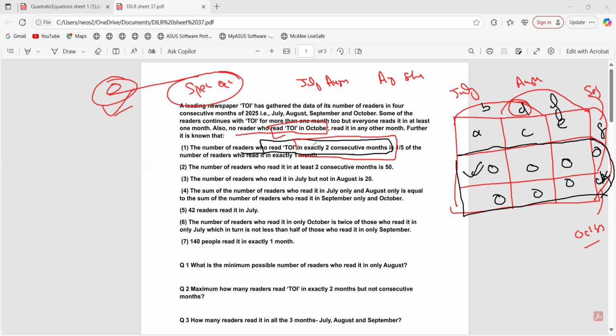Exactly two consecutive months, fine. So two consecutive months means July, August, and August, September. For July, August, which one is it? This one, D, right? August, September is which one? E. So can I write D plus E would be what? It is 1 by 5th of the number of readers who read in exactly 1 month. The 1 month regions are B, F, G, and H, right? So it would be how much?